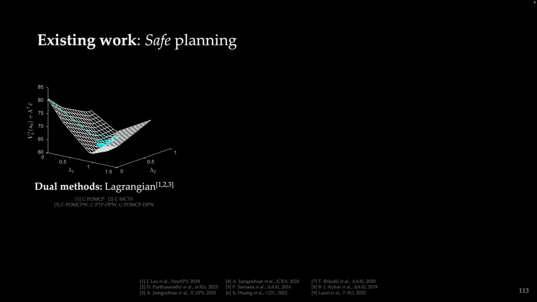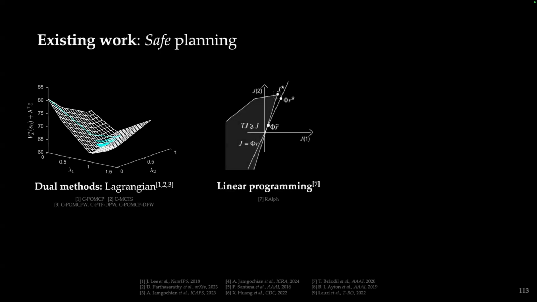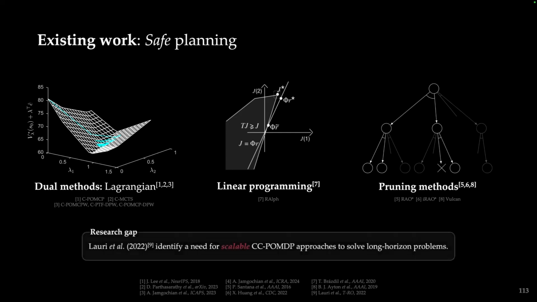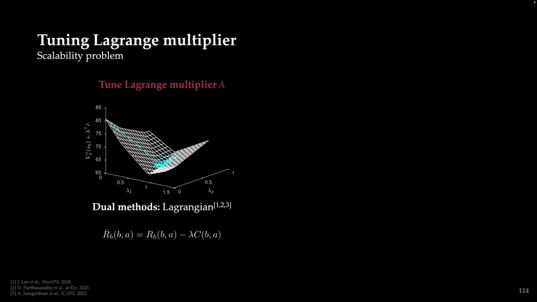Existing work on safe planning includes applying dual methods or Lagrangian methods, applying linear programming approaches, which often don't scale well to high dimensional state spaces, and also pruning methods, which require you to online run large tree searches and then prune out unsafe branches, again, in the online setting, which might be expensive for particular applications of these types of safe planning problems. So a recent survey identified a need for scalable chance-constrained POMDP approaches to solve these long horizon problems. To show you an example of how this doesn't scale well, for dual methods, you often have to tune a Lagrange multiplier.